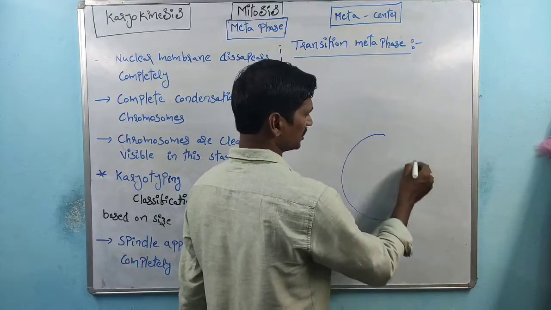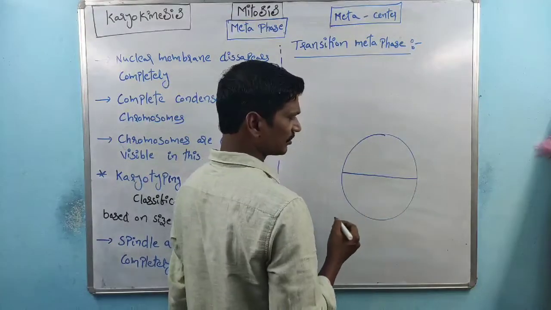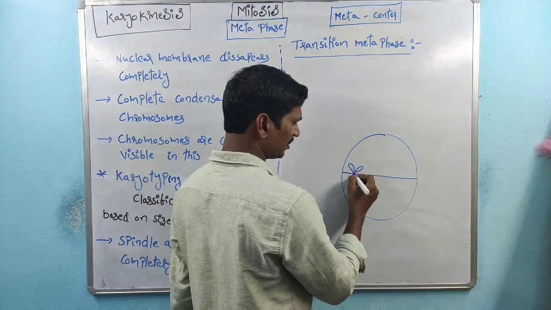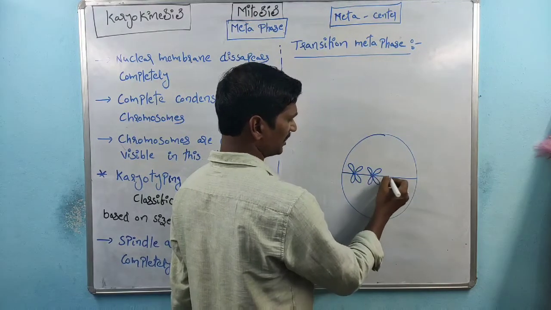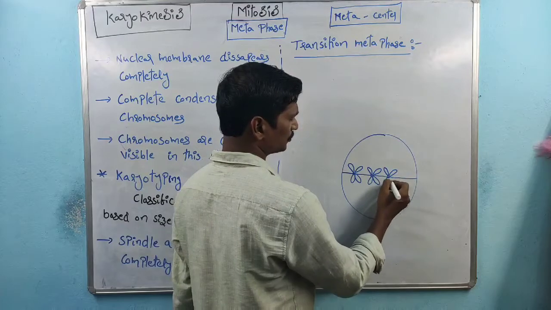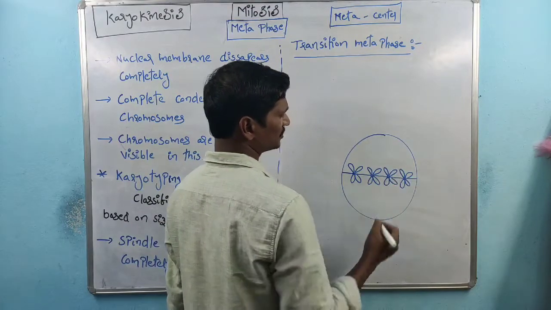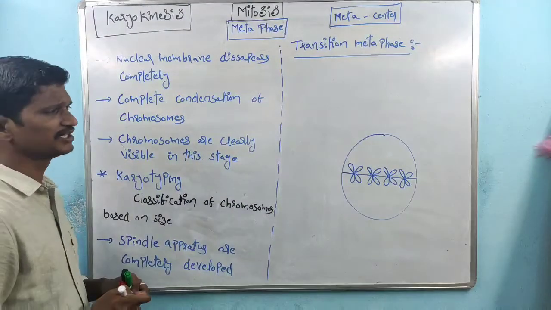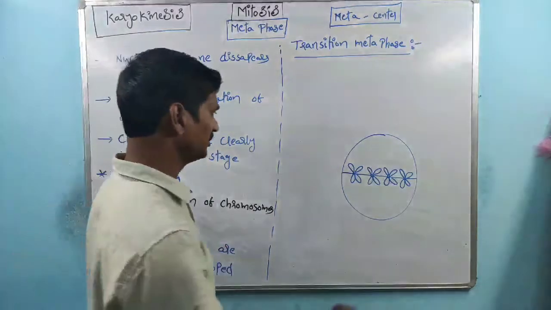Simple. This is the cell, and this is the cell equatorial plate. Upon the cell equatorial plate, all chromosomes are arranged. So all chromosomes are present at the center of the cell. That's the reason why this phase is called metaphase. How the arrangement takes place we'll discuss now.